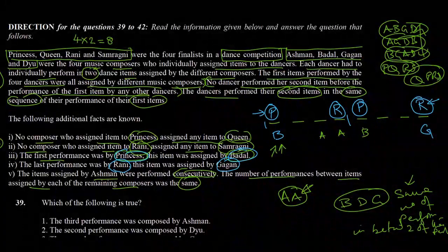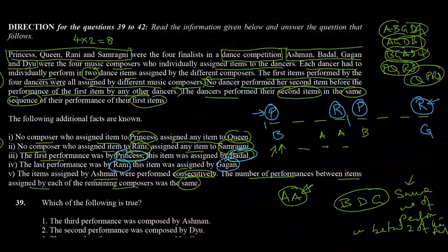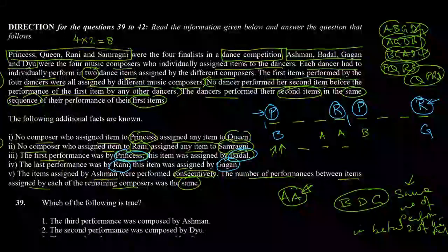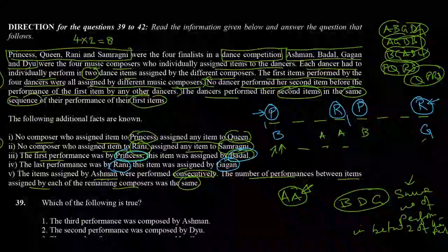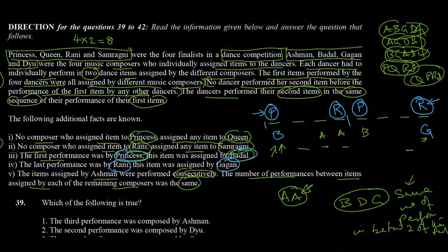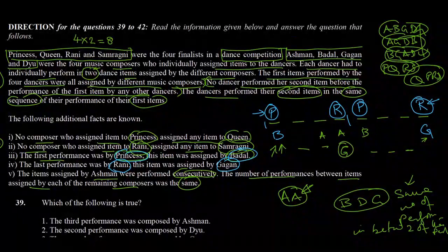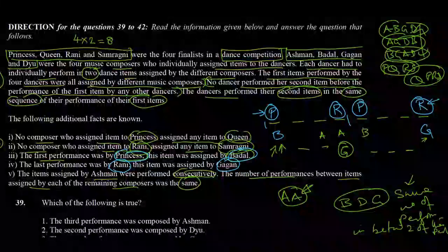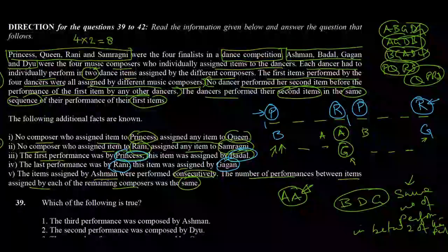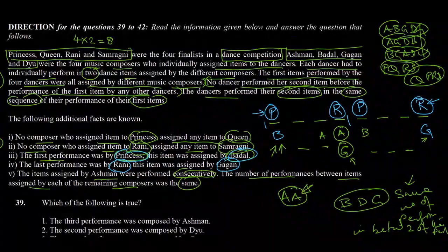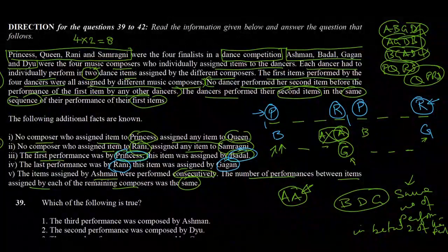And if that happens, then there is a gap of 1, 2, 3 performances between 2 performances of B. So there has to be a gap of 3 performances between 2 performances of G. Therefore, 1, 2, 3 gaps. So G has to come here. That means G has to assign performance number 4, which is contradictory because we are assuming this is assigned by A. So this combination is also not possible.